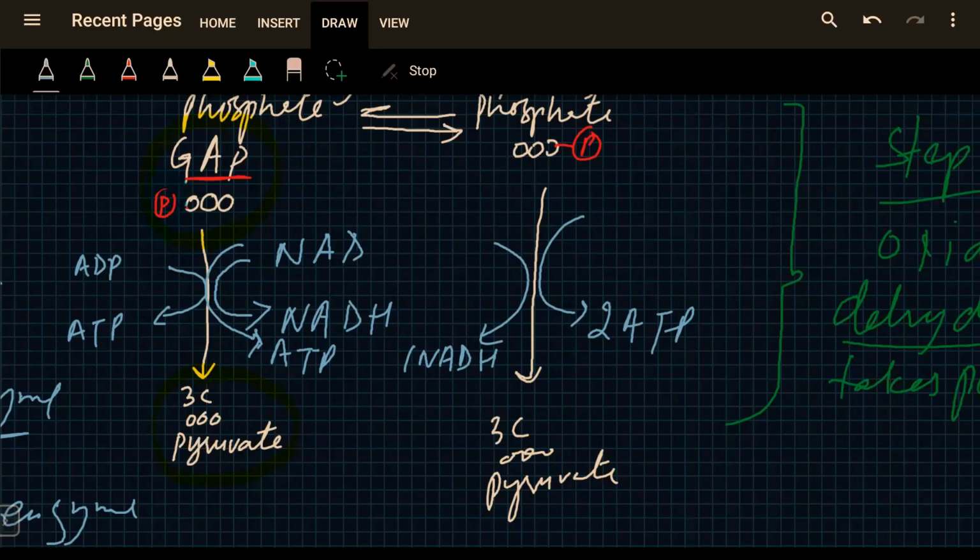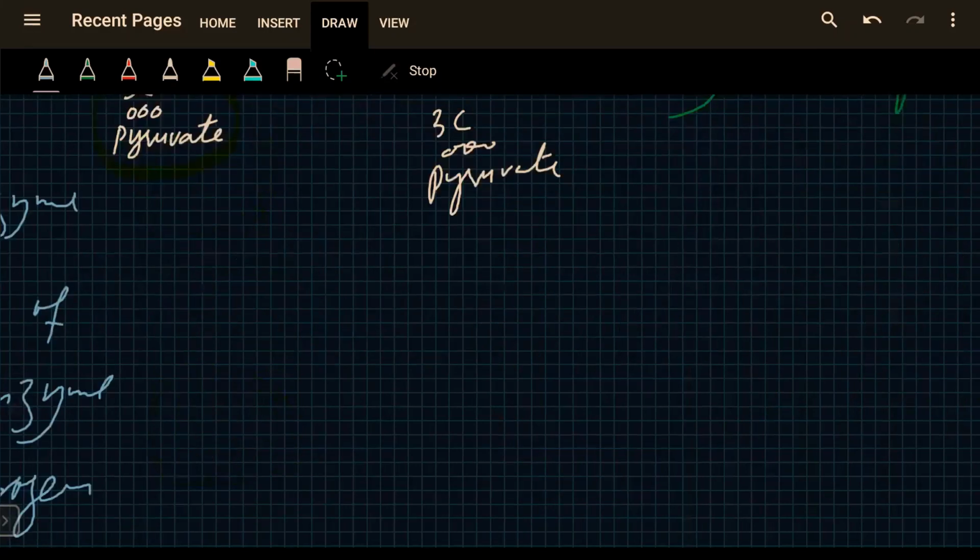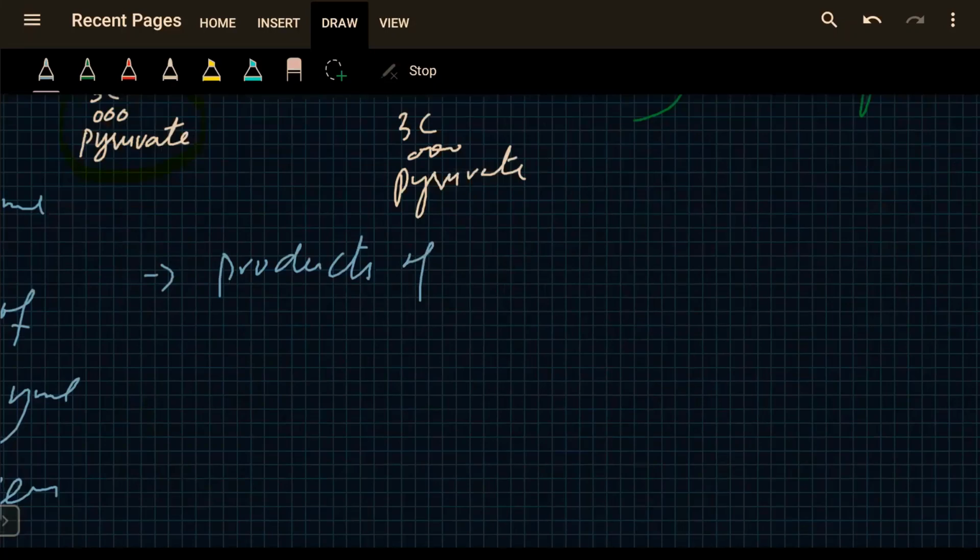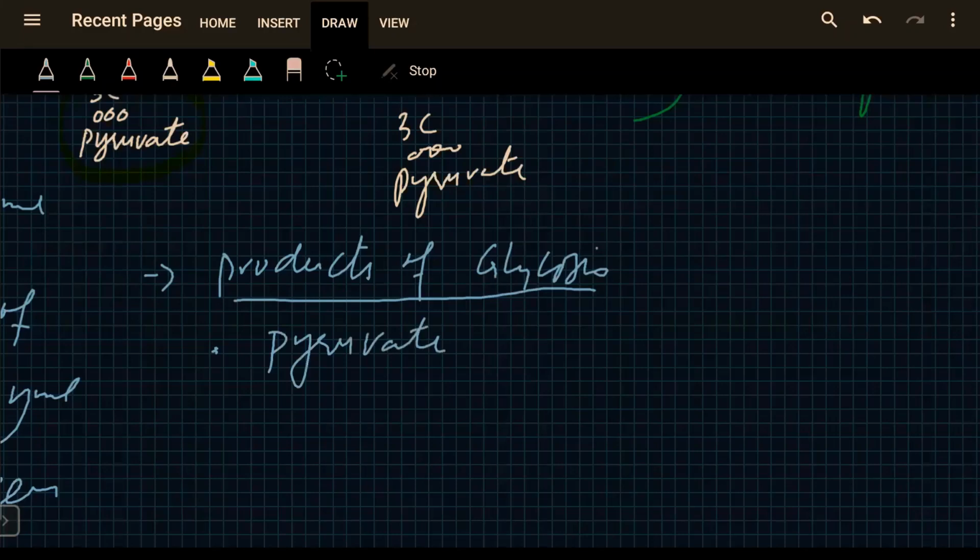So if we look at the net products made of glycolysis, they're as follows. Number 1, pyruvate. Number 2, ATP. Number 3, NADH. There are 2 pyruvate molecules made.